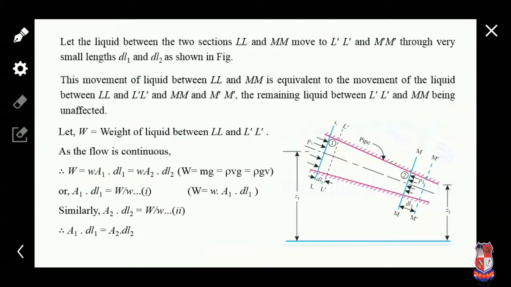Okay. Now similarly we can get a similar equation according to the weight ratio, weight upon specific weight, equals A2 into dl2. So according to equation 1 and equation 2, when we compare them, we get A1 dl1 is equal to A2 dl2. This relation we can get. Okay.